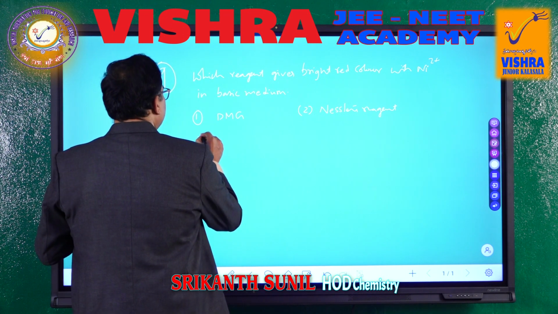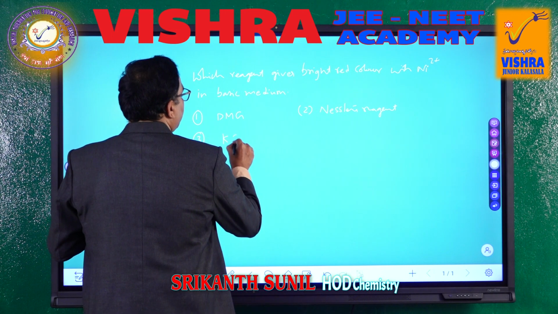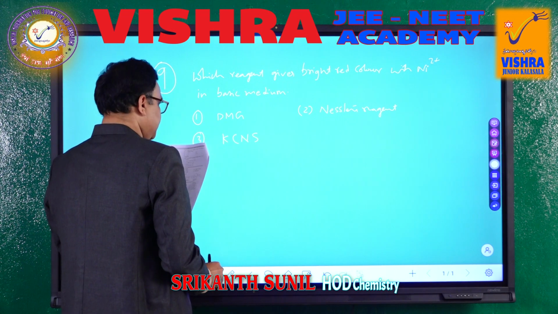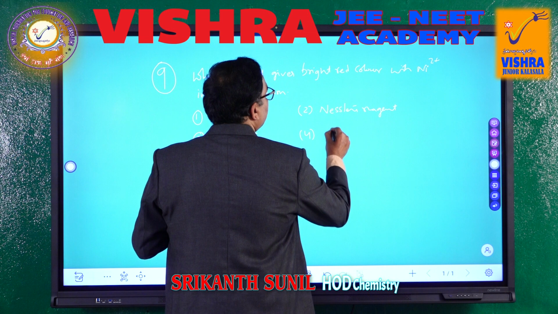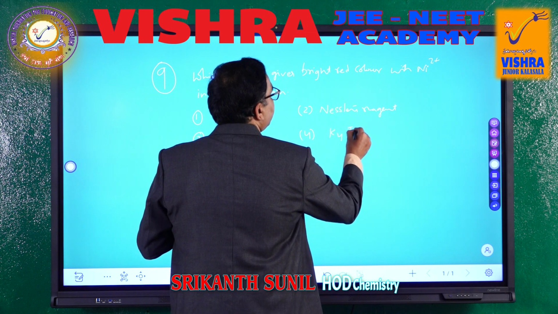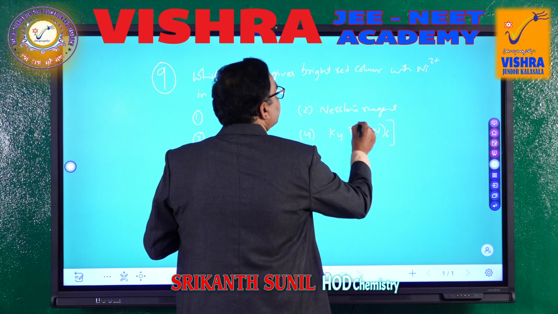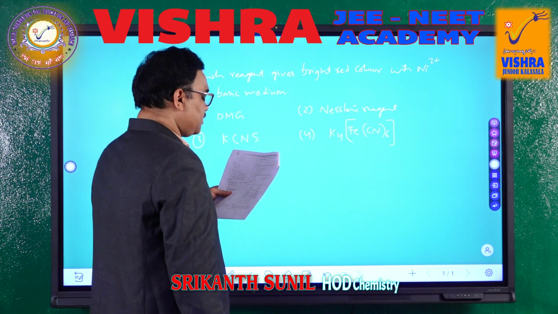Then the third one, potassium thiocyanate, KCNS, and the fourth one is our common compound K4[Fe(CN)6], potassium ferrocyanide.